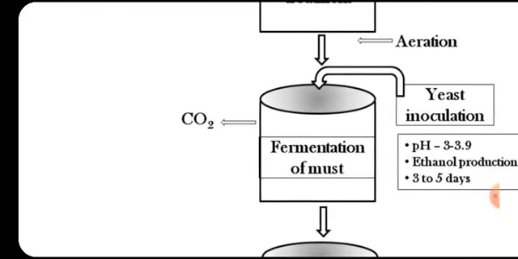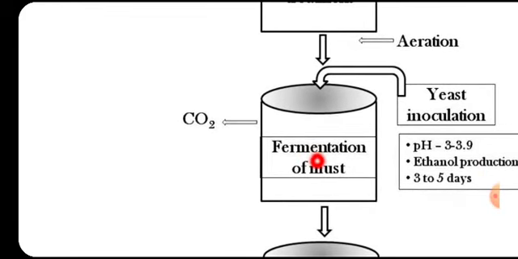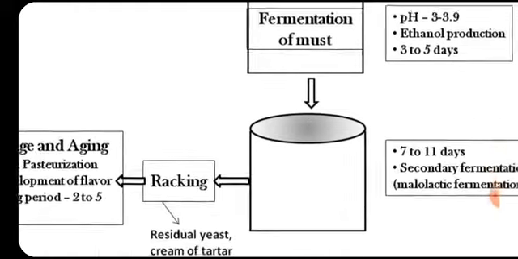Then it is transported to the fermentation vessel. There will be fermentation of must, following the inoculation of yeast. There will be growth of yeast cells in the initial period, followed by production of ethanol and production of CO2. This will continue for 3 to 5 days.